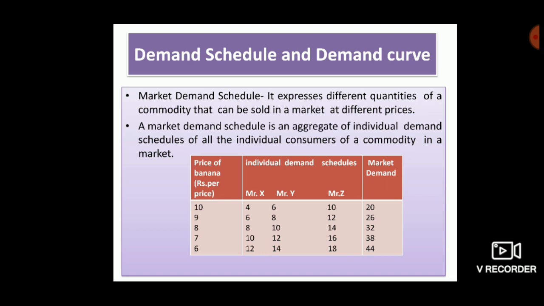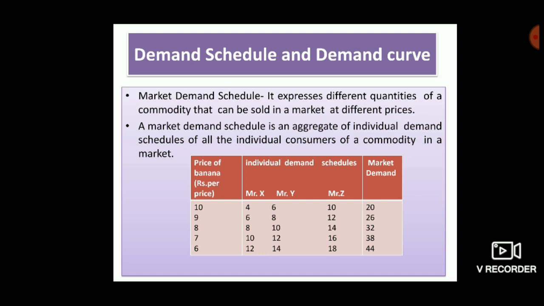You can see in this table, market demand schedule. When price decreases, what will be the change in the purchasing power of Mr. X, Mr. Y and Mr. Z?